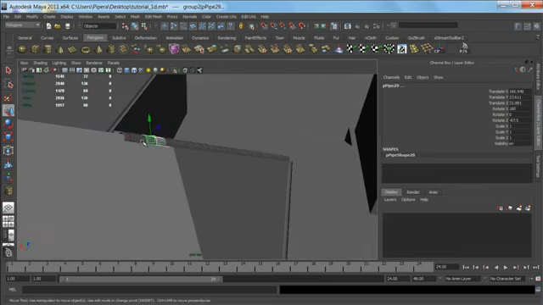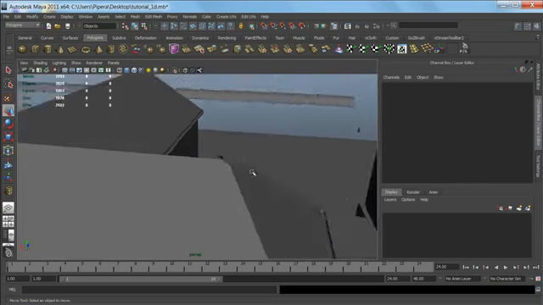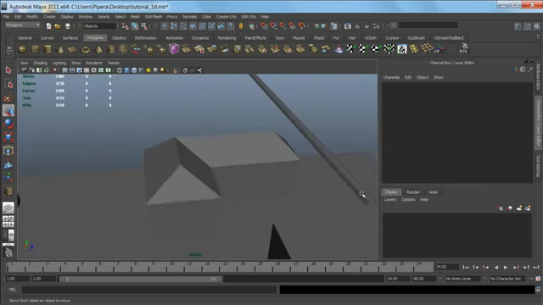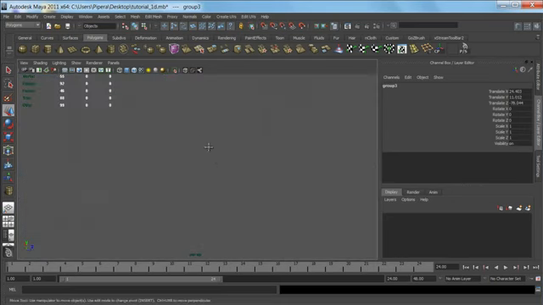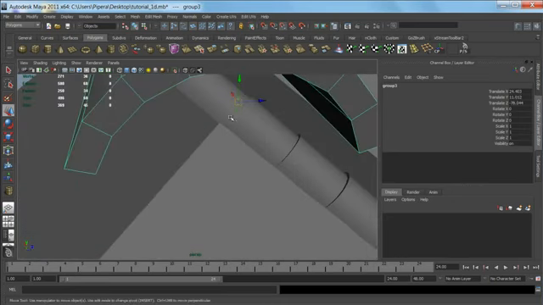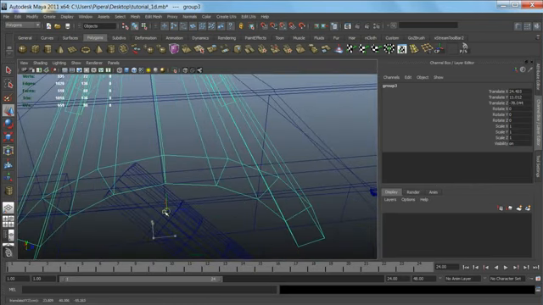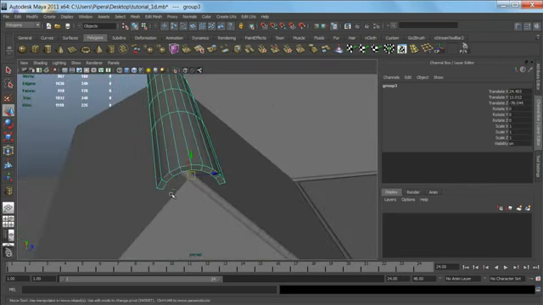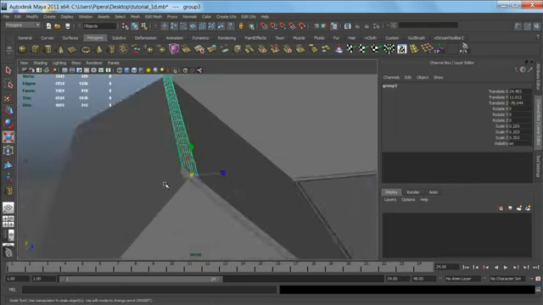So now we can delete the excess tiles. And probably I'll leave that one. So again, take this group of tiles, duplicate it again, snap it to the vertex point on the roof, and scale it down accordingly, around the same size as the other tiles that are on the roof.